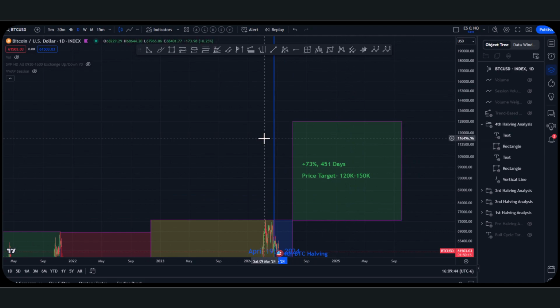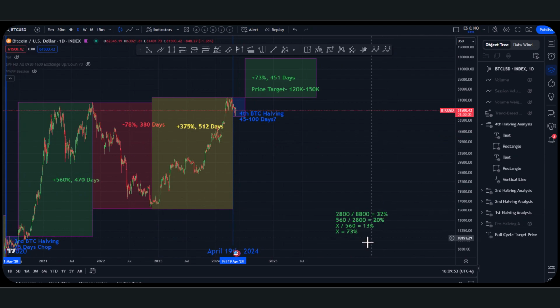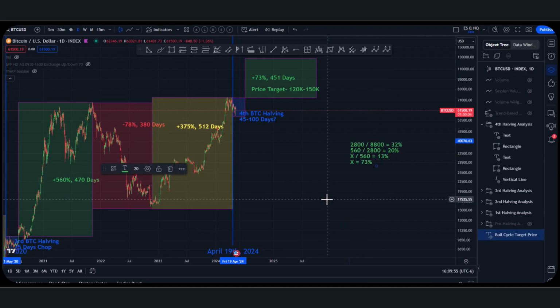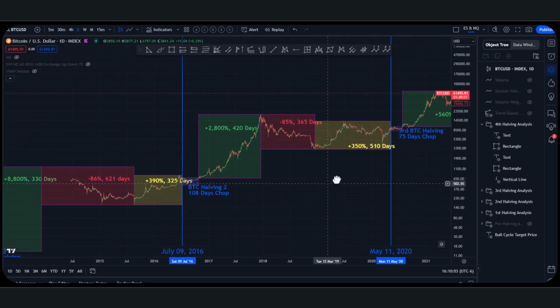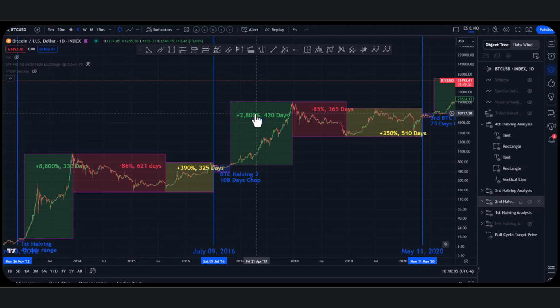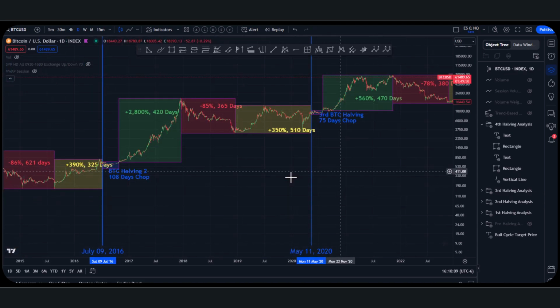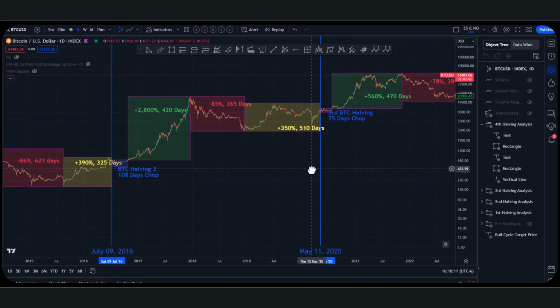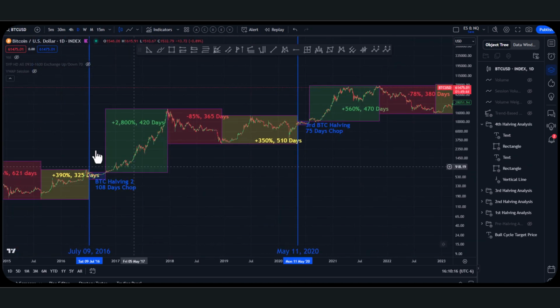My exact target based on the data is actually pretty interesting, how I got it. Okay, I will put this up here. I'm a math guy, I'm a numbers guy, I'm a statistics guy, right? It's something I found that was pretty interesting. If you look at each previous cycle, like I mentioned earlier, we're seeing an exponential diminishing value relation going on here, right? So 8,800 to 2,800 to 560, you can express that relationship in math, right?